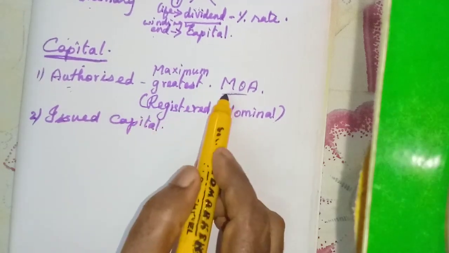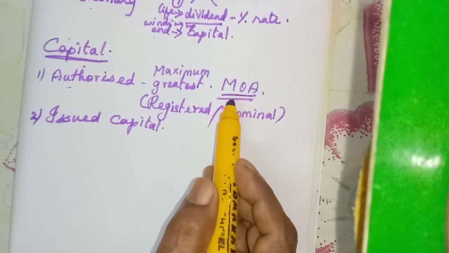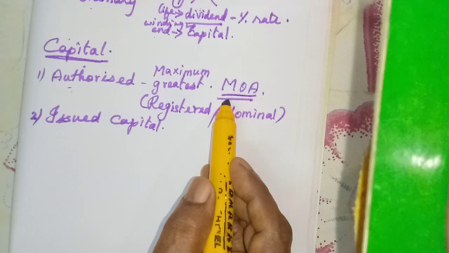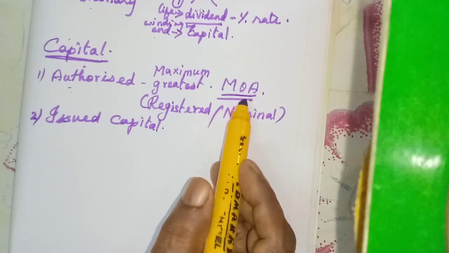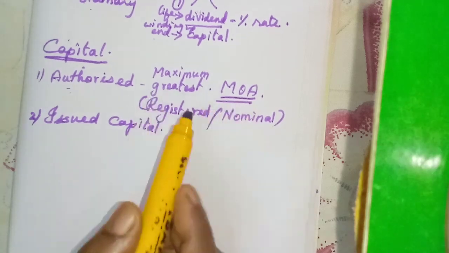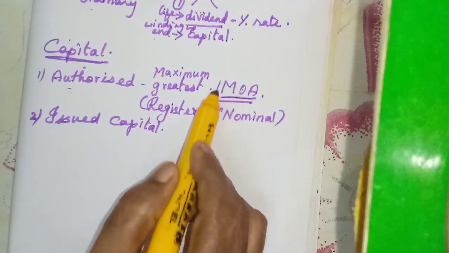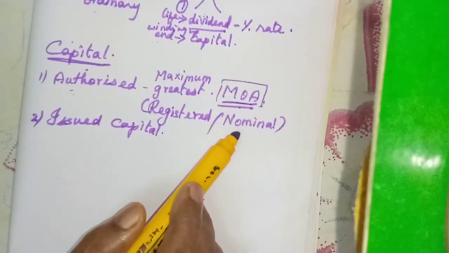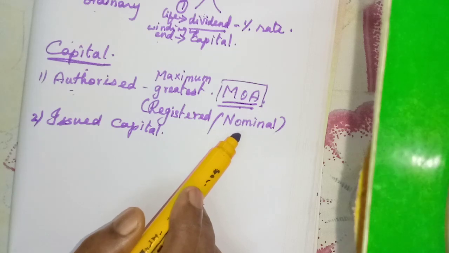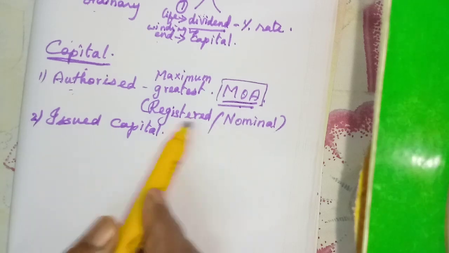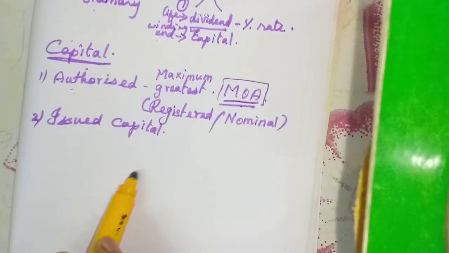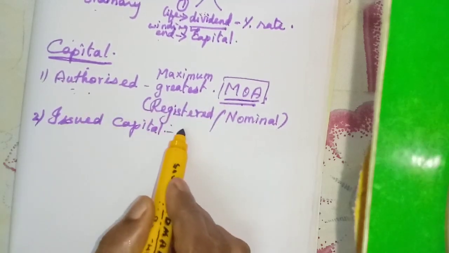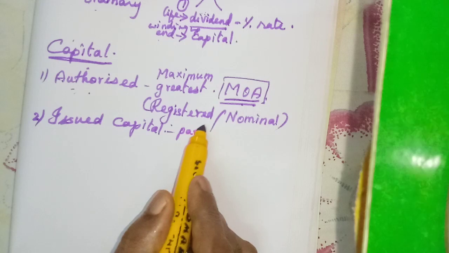We know this memorandum and articles of association are prepared at the time of promotion and incorporation of the company, when they start a business. At that time itself they have to mention this, and a part of this is the authorized capital. Okay, what is issued capital?